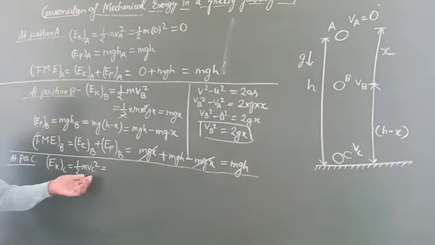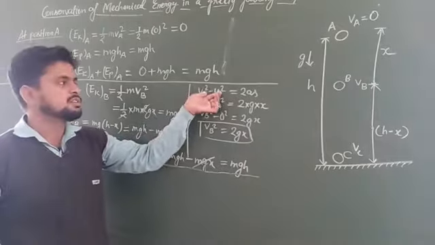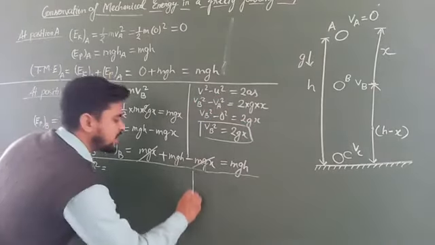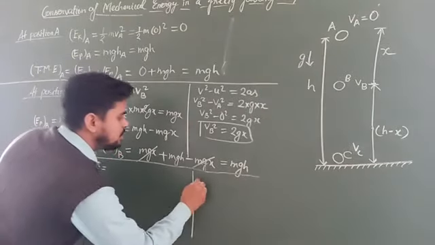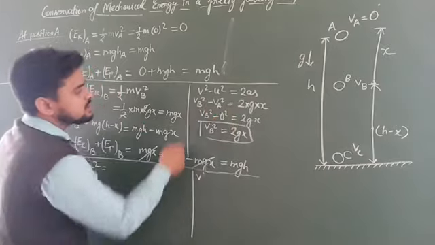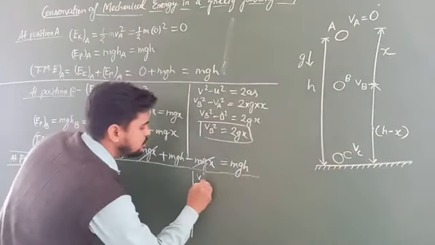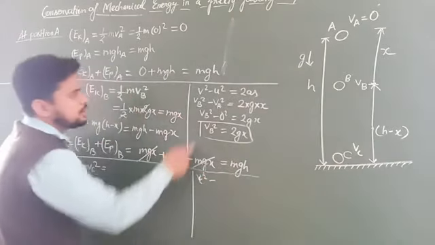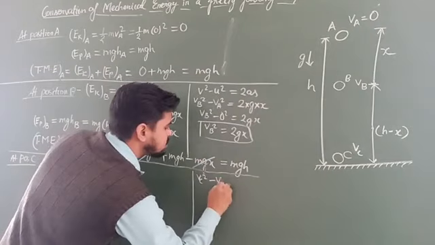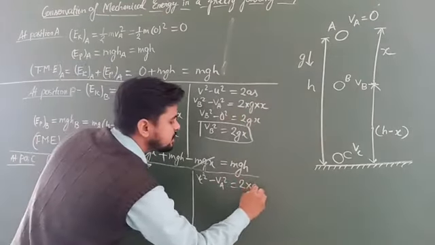Now again we don't know the value of vC, so first let us calculate the value of vC with the help of this equation, v square minus u square equals 2as. In place of v, the final velocity, we write vC. In place of u, the initial velocity, it is vA, which is 0. In place of a we can write g.